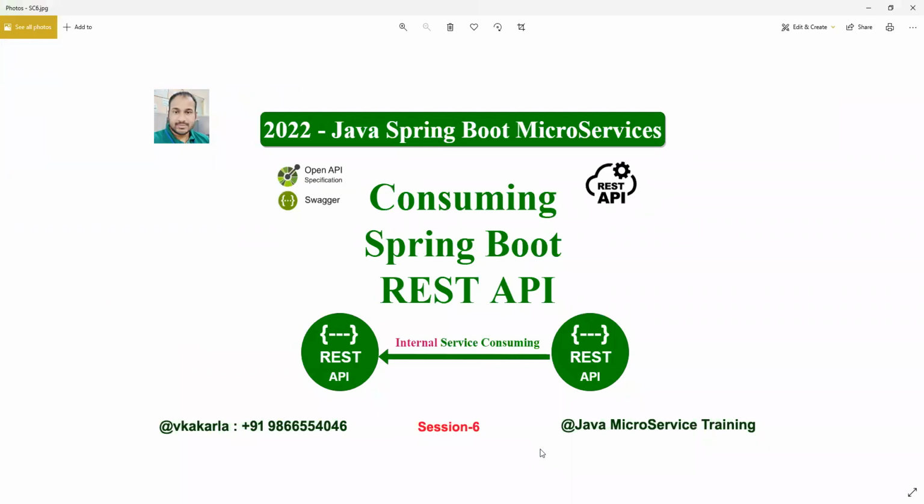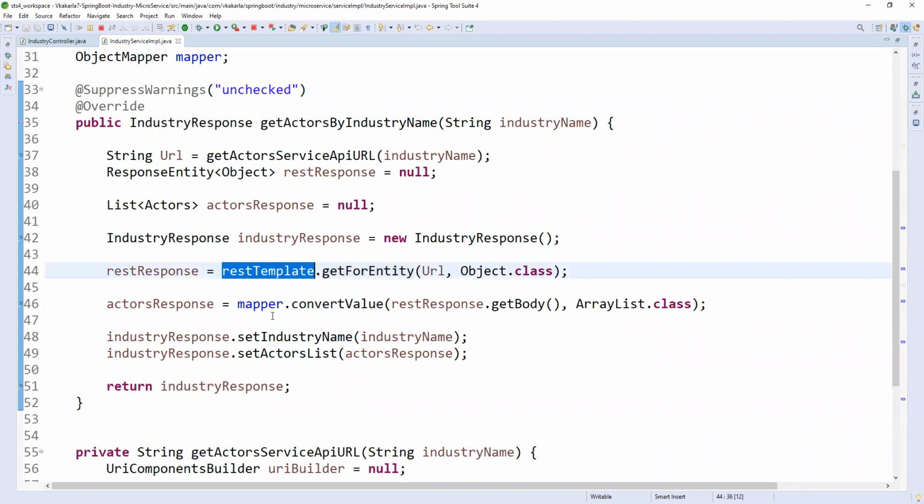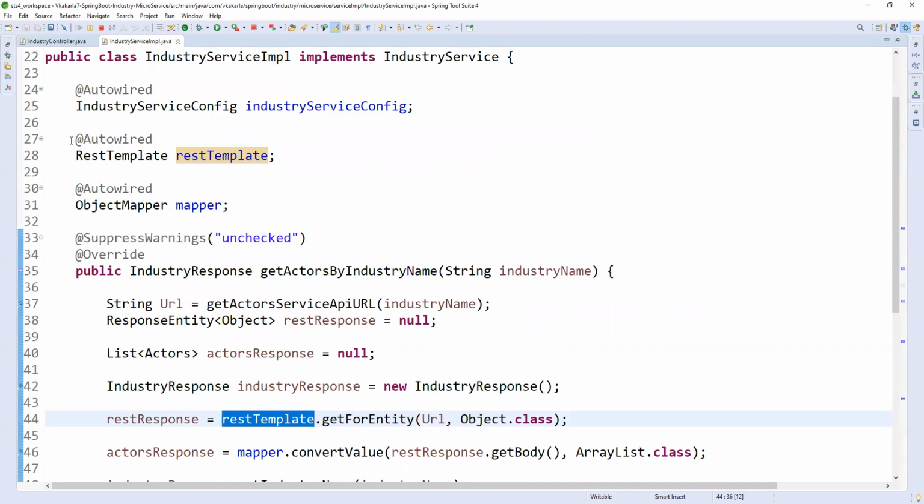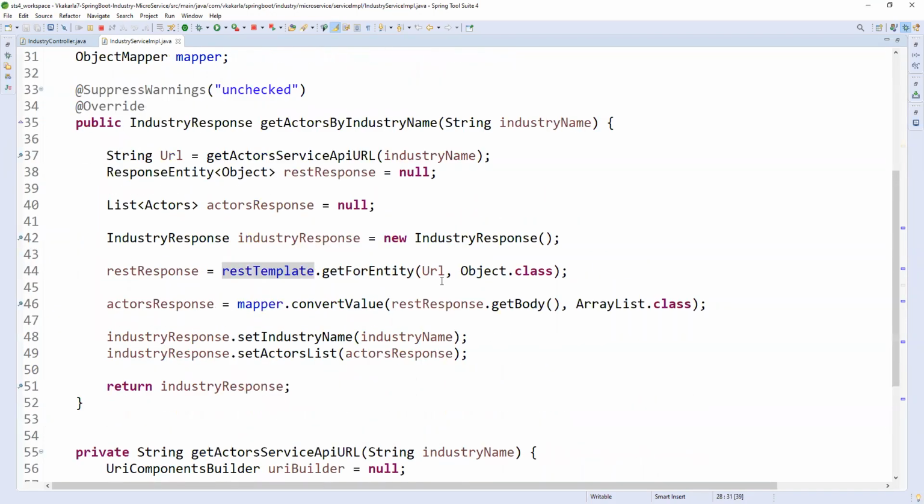Okay. So this is called an internal service. Here we are not doing anything special. Simply we are creating a bean for RestTemplate and autowiring it, and we are calling one of the existing methods by preparing an internal or external service URL. This is an internal service.